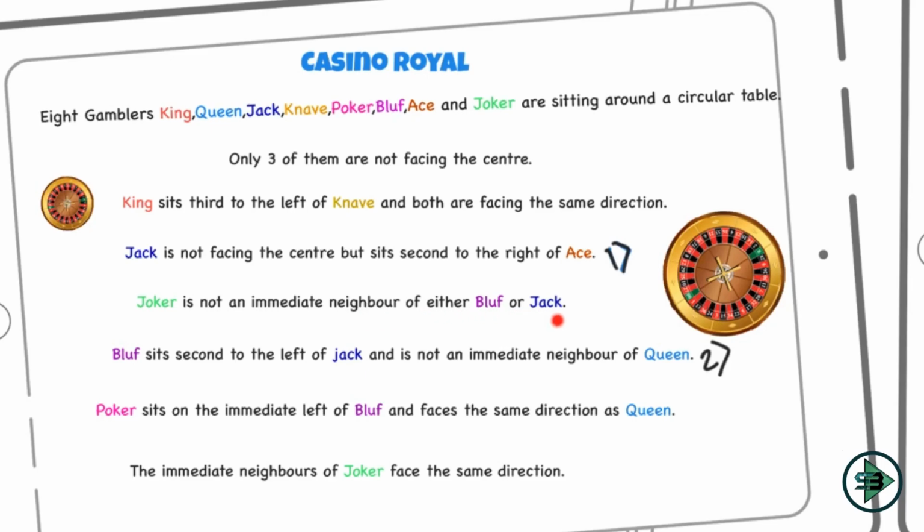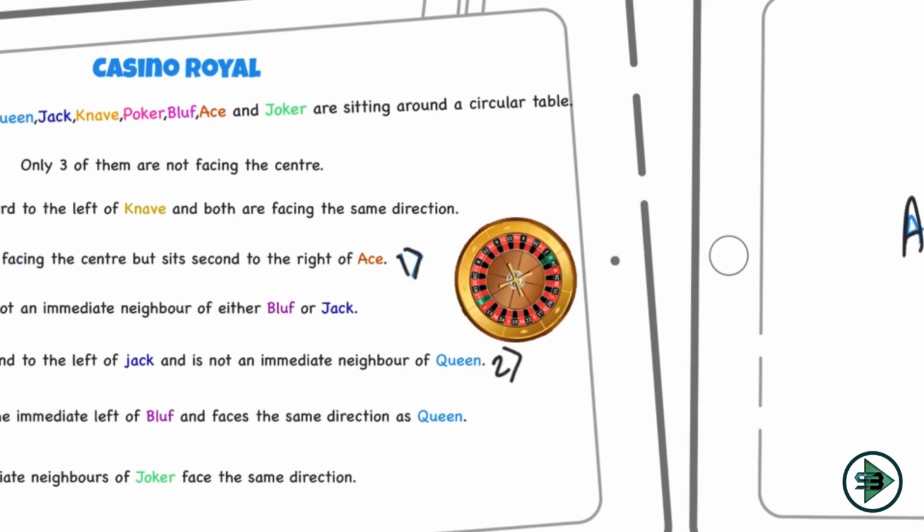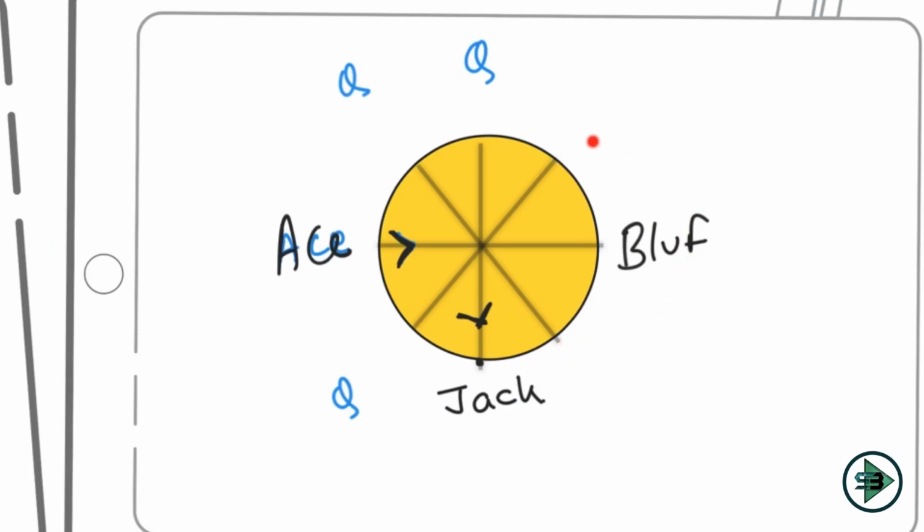Joker is not an immediate neighbor of either bluff or jack. Now I know bluff, I know jack as well. That's why I can use this as my link 3. Joker is not an immediate neighbor, so Joker cannot come here as a neighbor of bluff. Joker cannot come here as well, because then it will be a neighbor of jack. So 3 locations are not there for Joker.